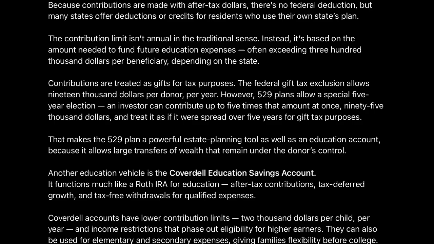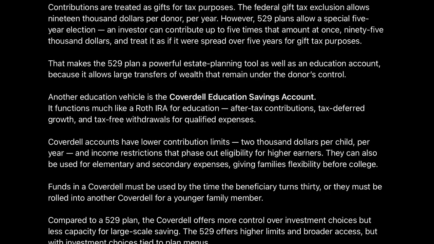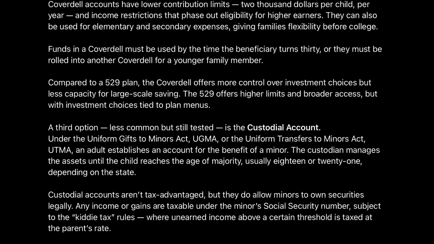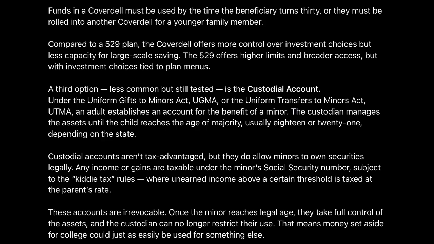A third option, less common but still tested, is the custodial account. Under the Uniform Gifts to Minors Act, UGMA, or the Uniform Transfers to Minors Act, UTMA, an adult establishes an account for the benefit of a minor. The custodian manages the assets until the child reaches the age of majority, usually 18 or 21, depending on the state. Custodial accounts aren't tax advantaged, but they do allow minors to own securities legally.